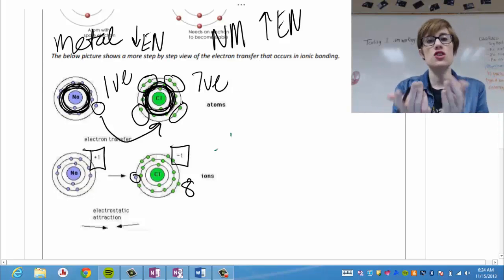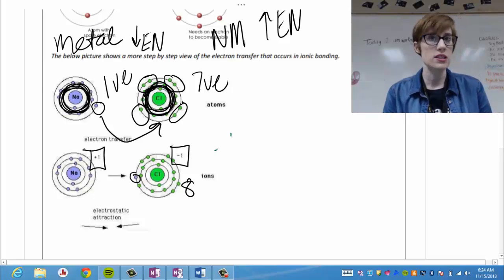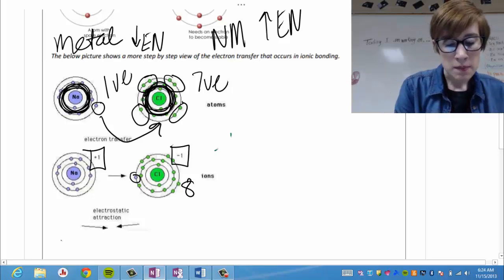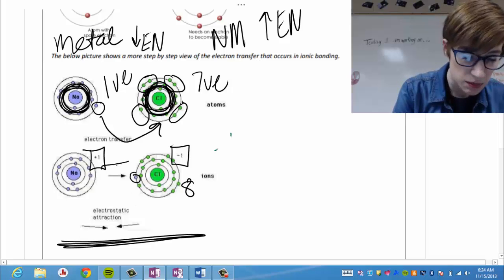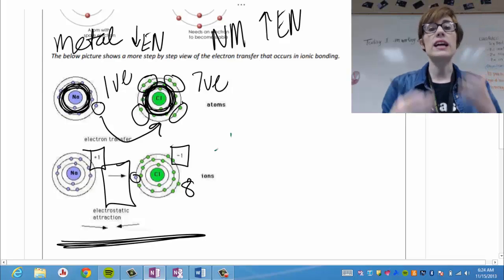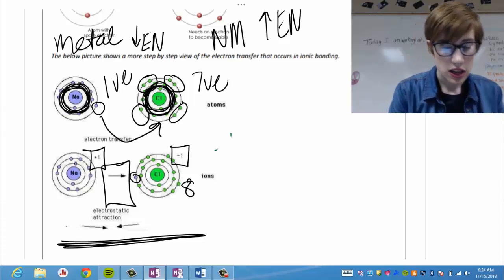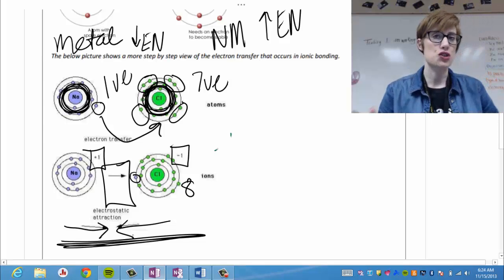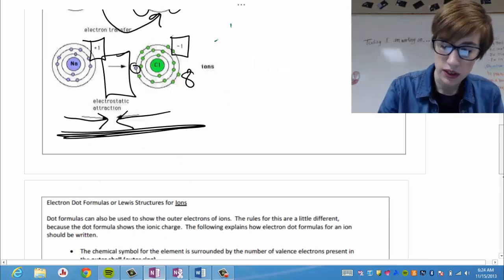Remember how in covalent bonds they're sharing electrons, so the electrons themselves are kind of the bond inside of a covalent bond. But in an ionic compound, there's no electrons being shared. So there's really nothing here in the middle that's keeping them together except for the fact that both atoms are now charged. So there's this electrostatic, or magnetic-like, attraction that holds the two together. Okay, so that is essentially what an ionic bond is.